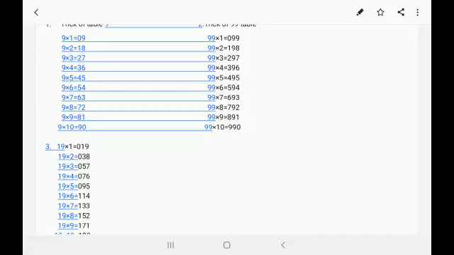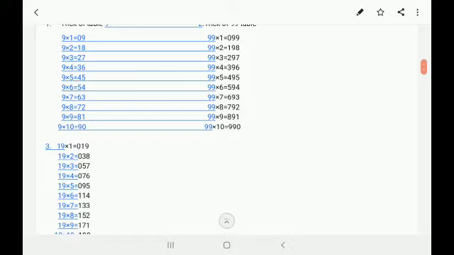We can see in 99 ones are it's 9, in 99 twos are it's 8, in 99 threes are it's 7, in 99 fours are it's 6, in 99 fives are it's 5, in 99 sixes are it's 4, in 99 sevens are it's 3, in 99 eights are it's 2, in 99 nines are it's 1 and in 99 tens are it's 0. So here we can say that in the units place it's 9 to 0, but in the tens place